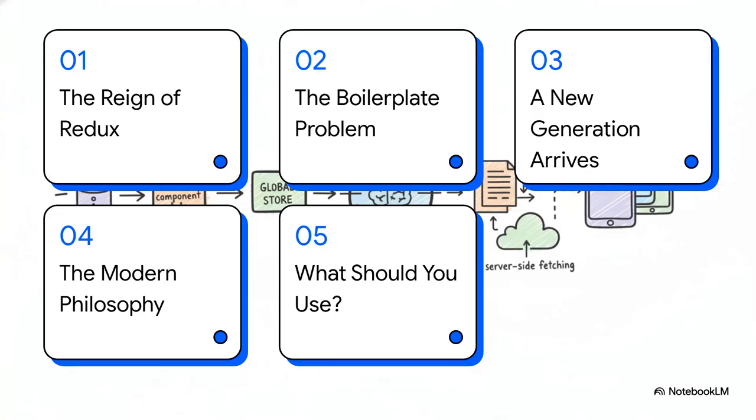All right, so here's our game plan. First, we'll take a look back at the reign of Redux. Then we'll get into the big issue, the boilerplate problem. After that, we'll meet the new kids on the block, this new generation of tools, and we'll unpack their whole philosophy. And finally, we'll tackle the big one. What should you actually be using today?